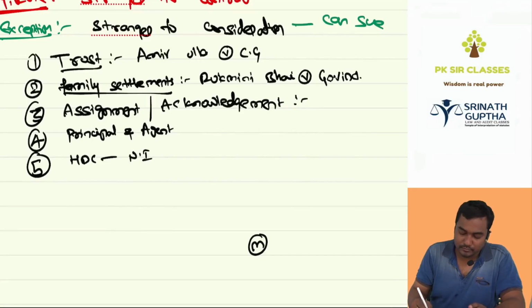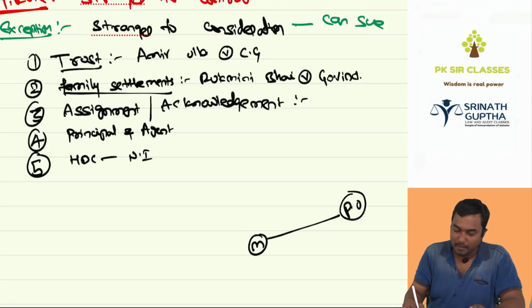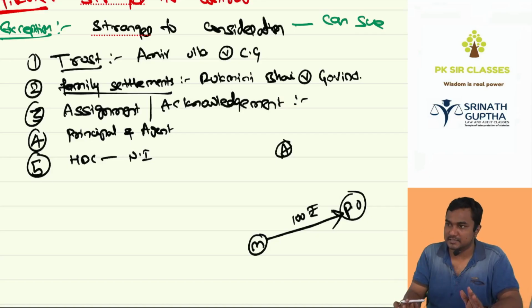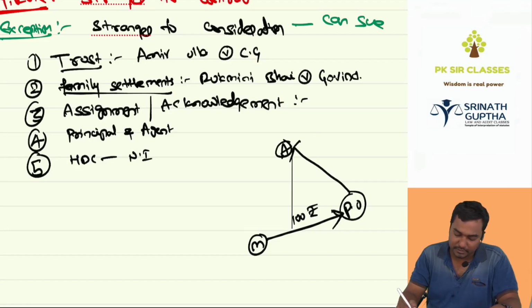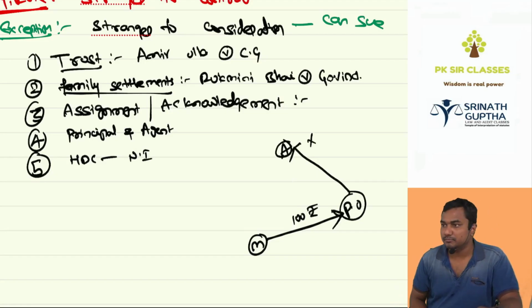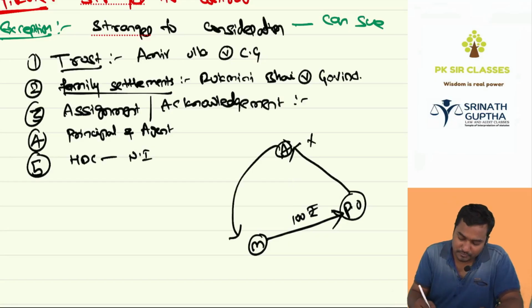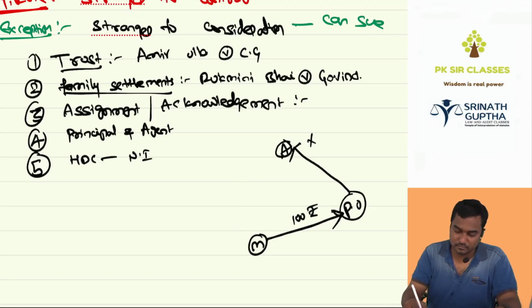Manoj entered into an agreement with the post office. Manoj said to the post office, I will give you 100 rupees, but you should deliver this post to my cousin Aditya. So Manoj is giving the 100 rupees to the post office and also that parcel to the post office. The contract is between Manoj and the post office. But the post office was unable to deliver the package to Aditya. Then Aditya said, I want to sue the post office.